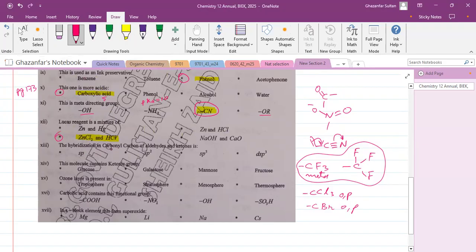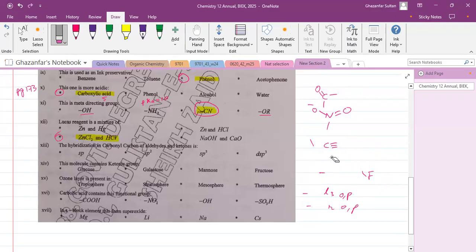The hybridization in the carbonyl carbon of aldehydes and ketones. So you should remember that in the carbonyl group, you can see that this is the carbonyl group. In ketone, both ends have alkyl groups, but in aldehyde, one of them has hydrogen. Anyway, here the carbon is forming one double bond and 2 single bonds.